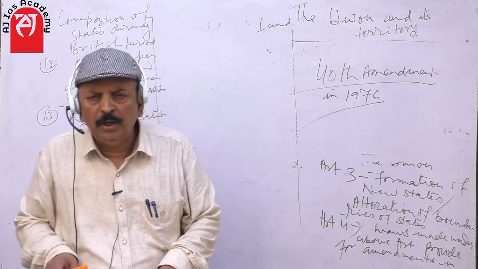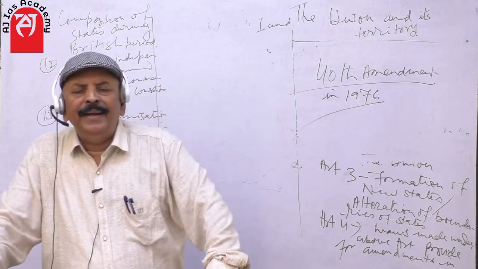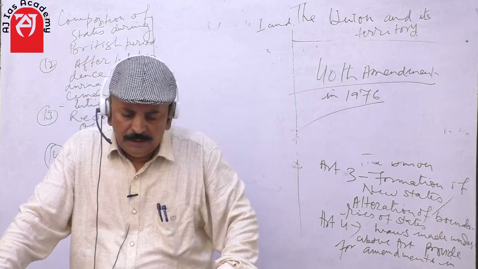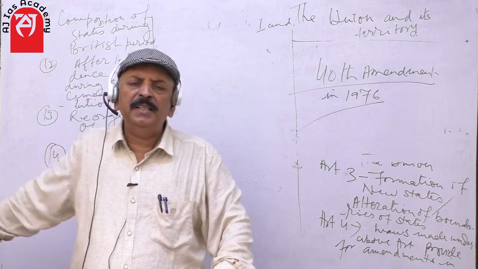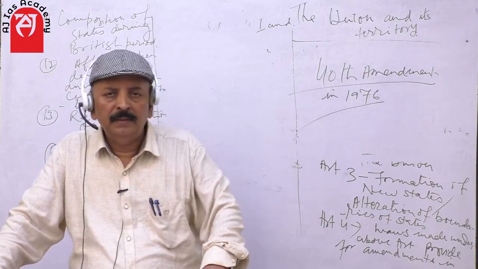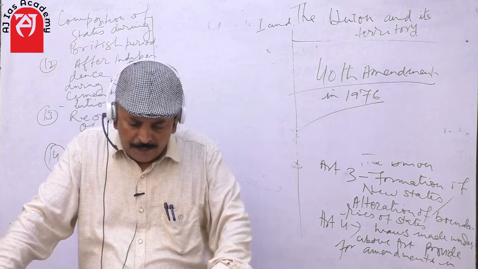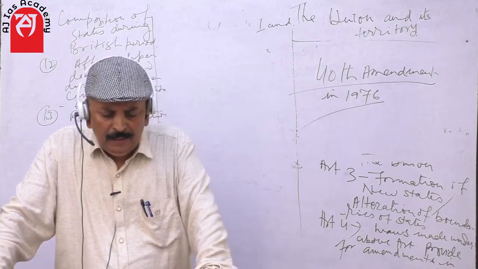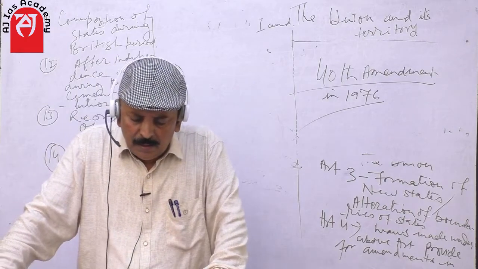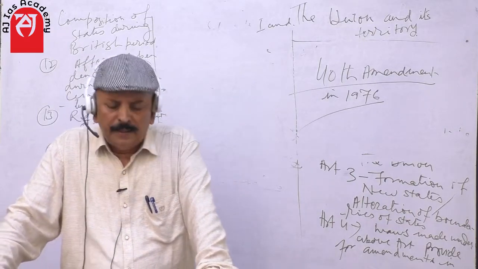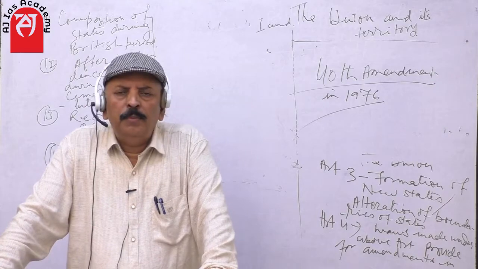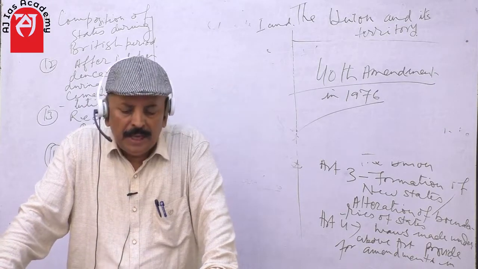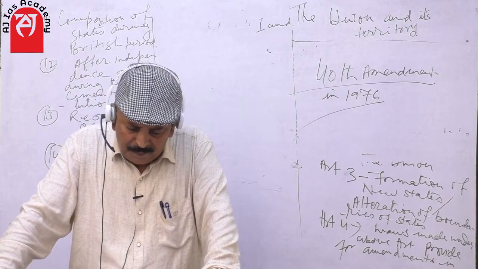What was the composition of the states? There were 8 states. These were the big regulated states, and they were Burma, Bengal, Madras, Bombay, United Province, Central Provinces and Berar, Punjab, Assam.